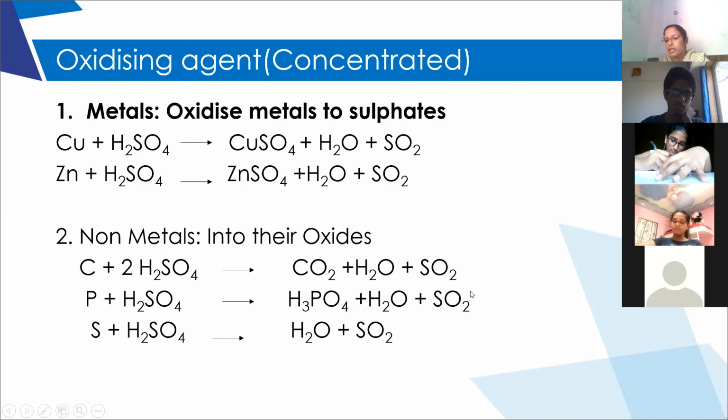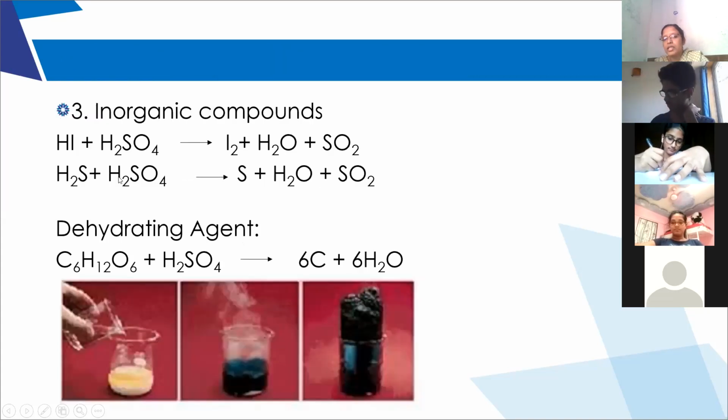The second reaction, are you all able to understand? With phosphorus, it forms phosphorus dioxide, but it is very unstable. Therefore, it directly converts into phosphoric acid, that is hydrogen phosphate. The third reaction, it can also oxidize hydrogen compounds, the inorganic compounds, by removing hydrogen.